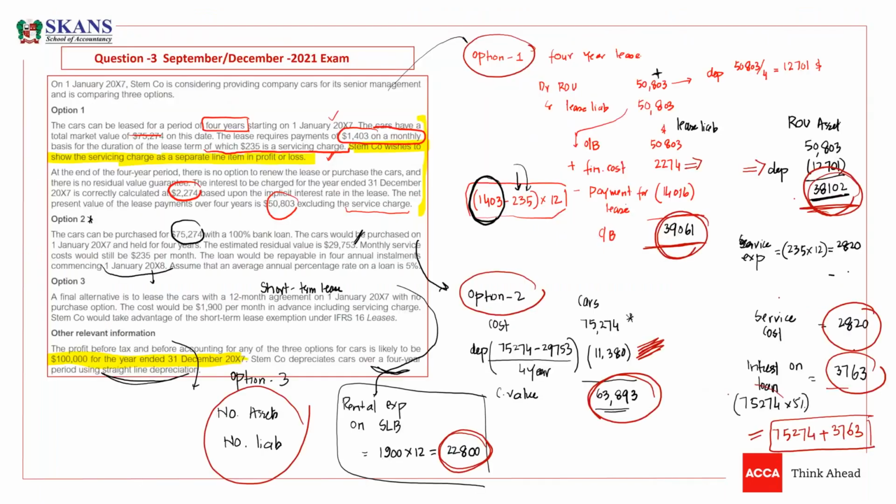Your loan was initially this amount, 75,272, but you did not pay interest in the current year because the loan will be repayable in 4 annual installments, and the installments are going to start on 1st Jan 2008. So initially your loan was your liability, but now the interest at 5% is also due. So the total liability will increase. So the total liability is this amount. Is that okay?